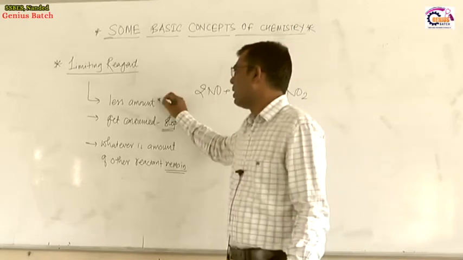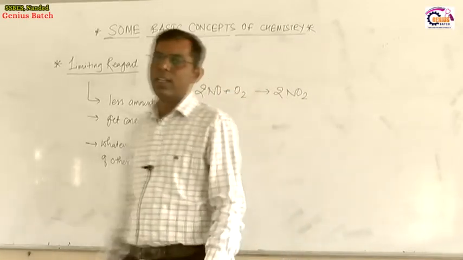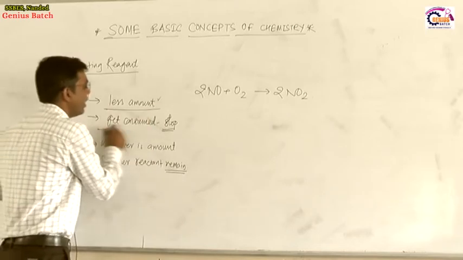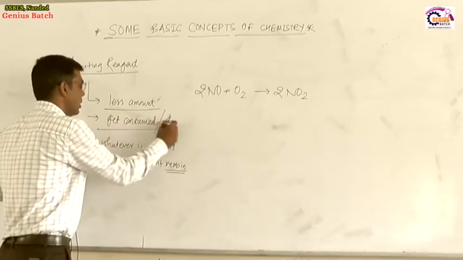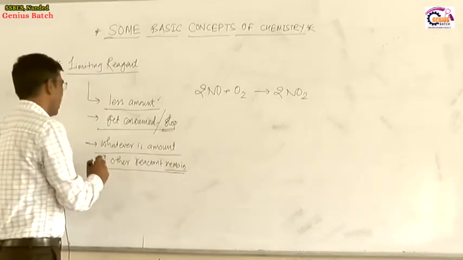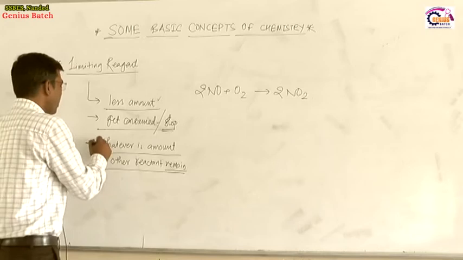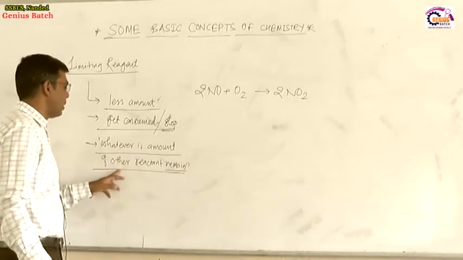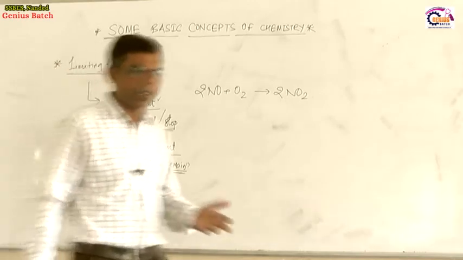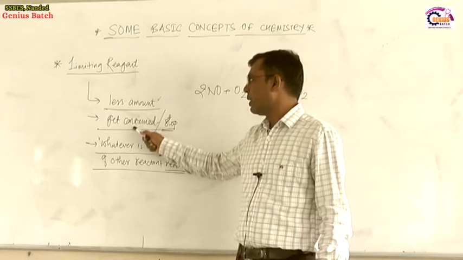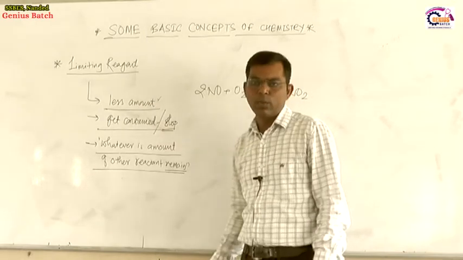That reagent is called the limiting reagent, and it is present in a lesser quantity. When it gets consumed, the reaction stops. The quantity of the other reagents doesn't matter, but once the limiting reagent is consumed, the reaction is over.